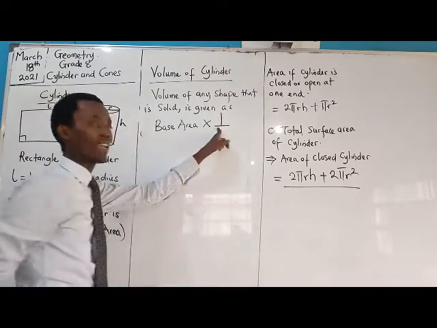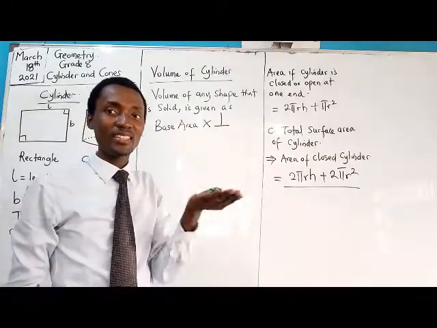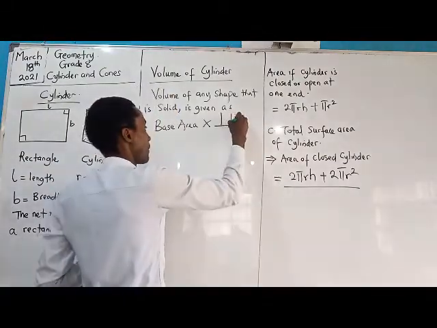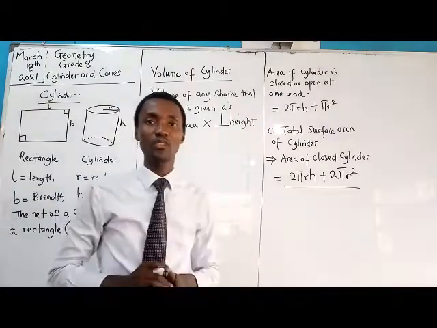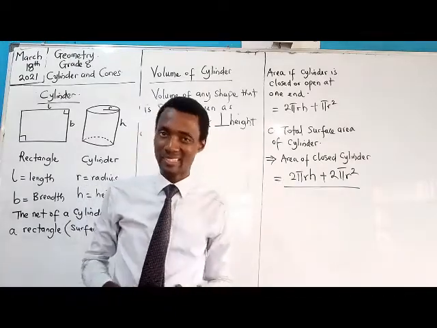I see this sign here. This is what we call perpendicular, a vertical resting on a horizontal. The kind of height we use to calculate volume is what we call the perpendicular height.